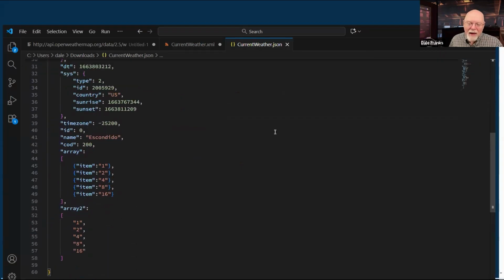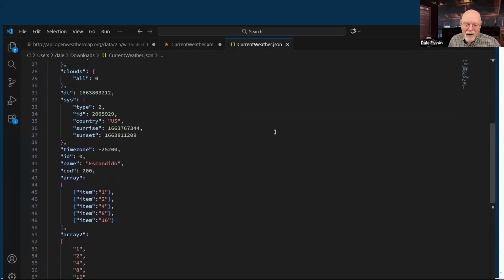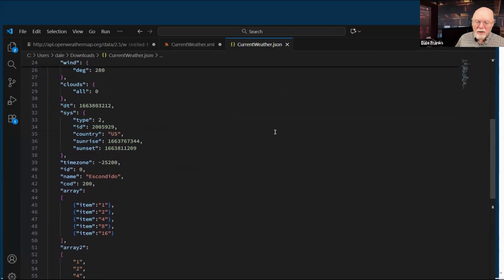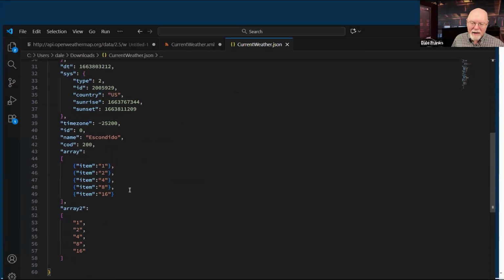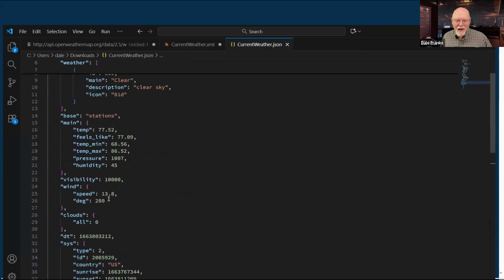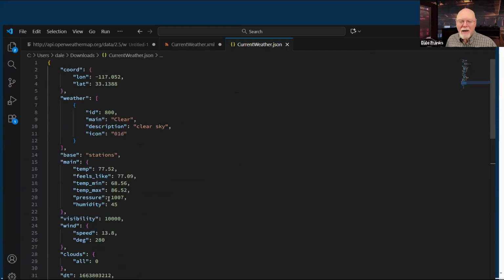Now, this is a little bit longer, and one of the reasons why it's longer is because I have added some extra items down here, which we'll get to in a second. But it's sending me the same data, but it is a little bit harder to understand. Now, happily, in OpenWeather's case, they still send me kind of coord weather. Unfortunately, they're giving me extra data, base, and main. So let's see if we can take a look.